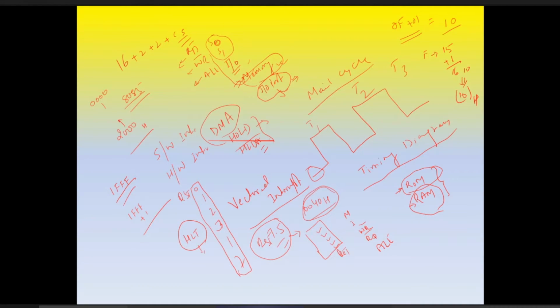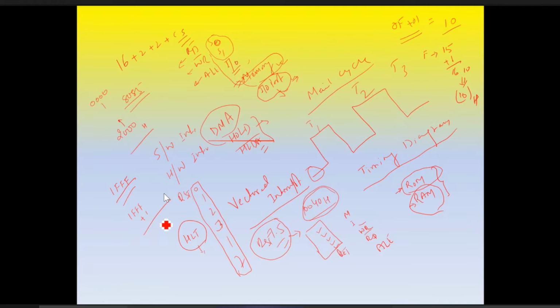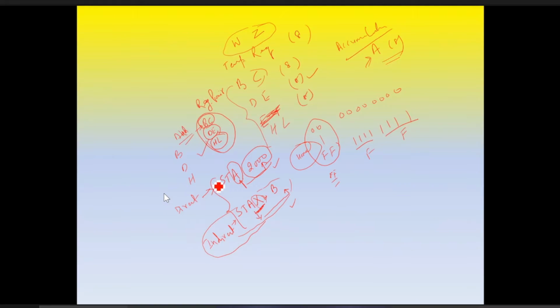See, F plus 1, that is why we asked, F plus 1 is what? 10? Yes or no, Harsh? Yes sir. So it means it is 0. Is it visible or not? Yes sir. Yes, we are using a new slide.